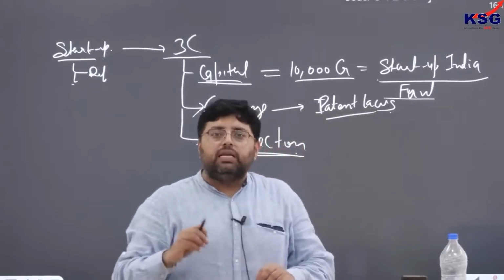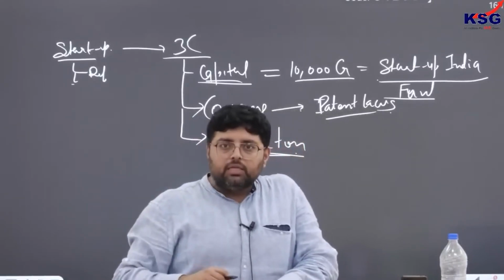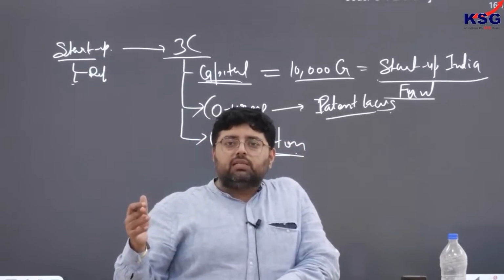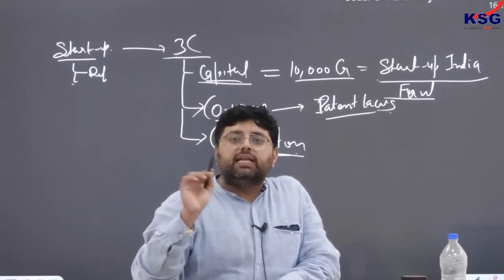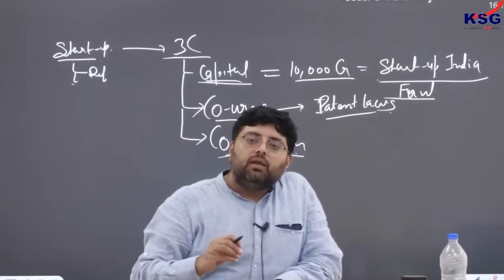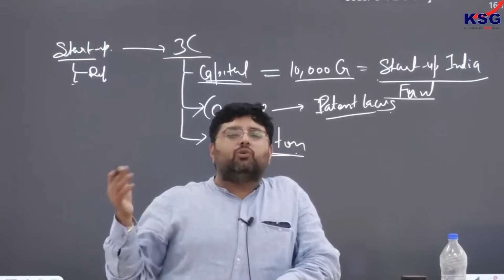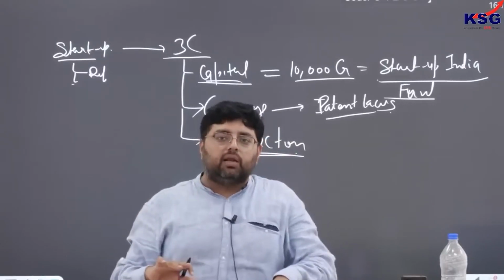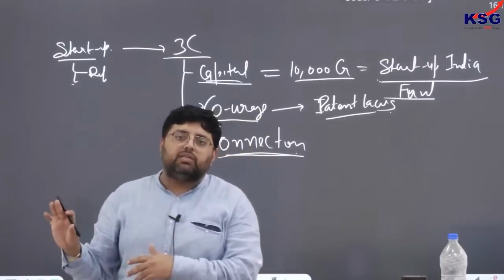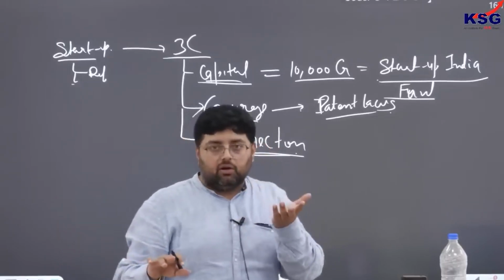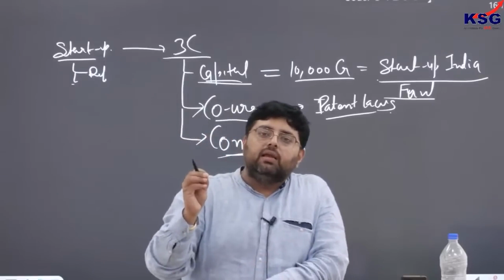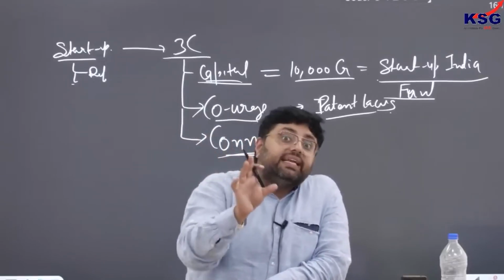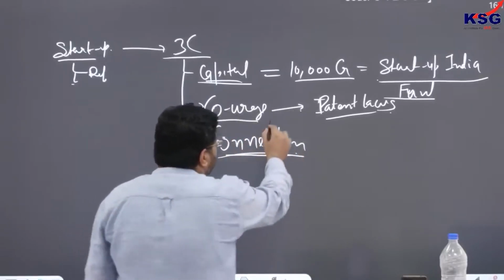when we talk about the Insolvency and Bankruptcy Code, normally the procedure is that you have to close that procedure in 180 days. But for a startup, if suppose I opened a startup and after 2 years I realize that I cannot run it, so I want to exit, I can sell it or close it through IBC, and that procedure will be done in 90 days. So this is what government is giving.